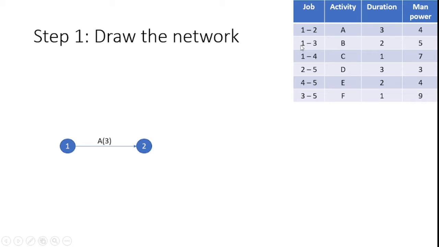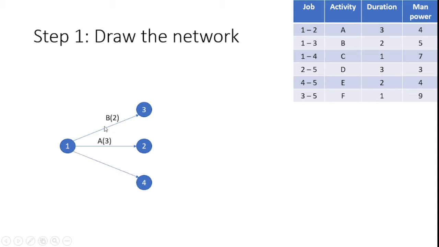After that, next job 1 2 3 is available. How can I represent it? Yes, I can represent 1 2 3 like this. After that, the activity for 1 2 3 is named B. B consumes a duration of 2, so I can represent it as B of 2.